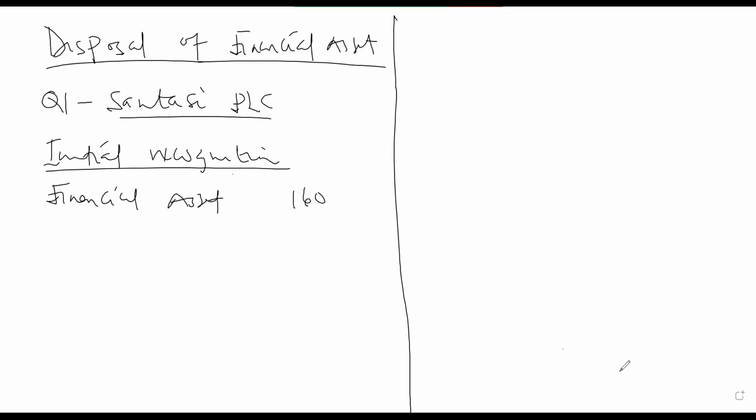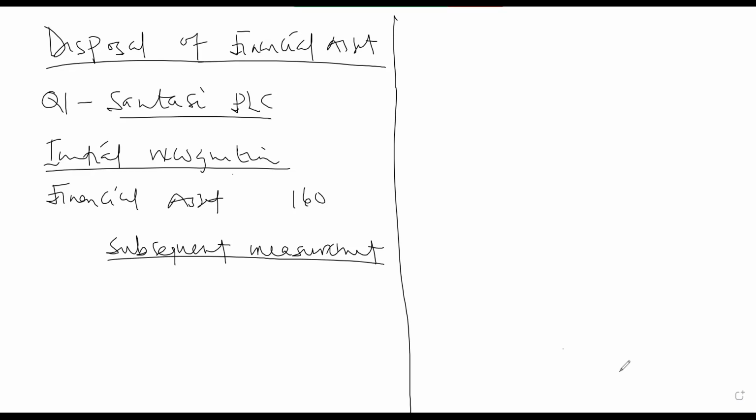Let's look at the subsequent measurements. Subsequent measurement is always very important. The initial one is just the value that you are going to attach to the transaction at the date of the transaction. But subsequently, what is going to happen? That is the most important thing.